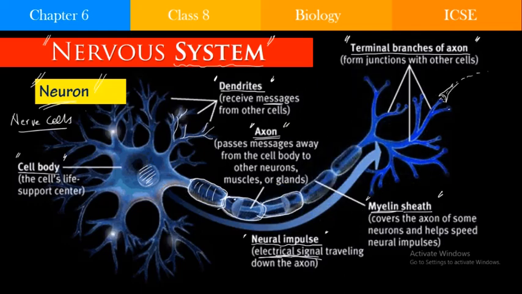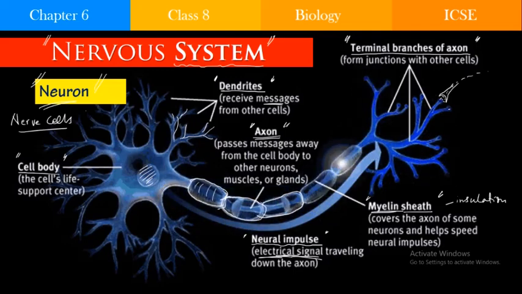It is covering the axon. When it is covering the axon, what happens? It is providing insulation. Just like in our homes, the wires are covered by some kind of plastic cover. What is that cover doing? It is protecting that wire, so that the electricity doesn't escape if it comes into contact with water or anything like that. It should not result in shock if anyone accidentally touches it.